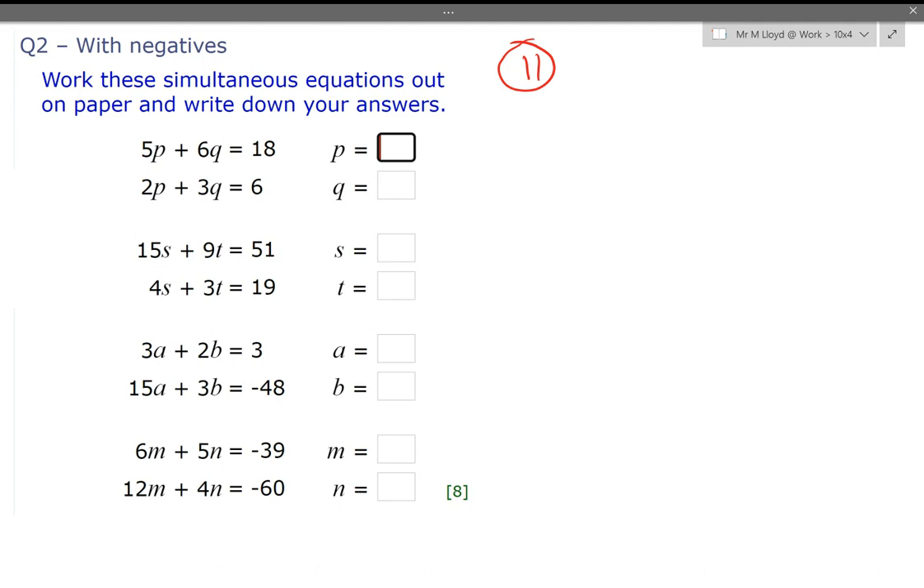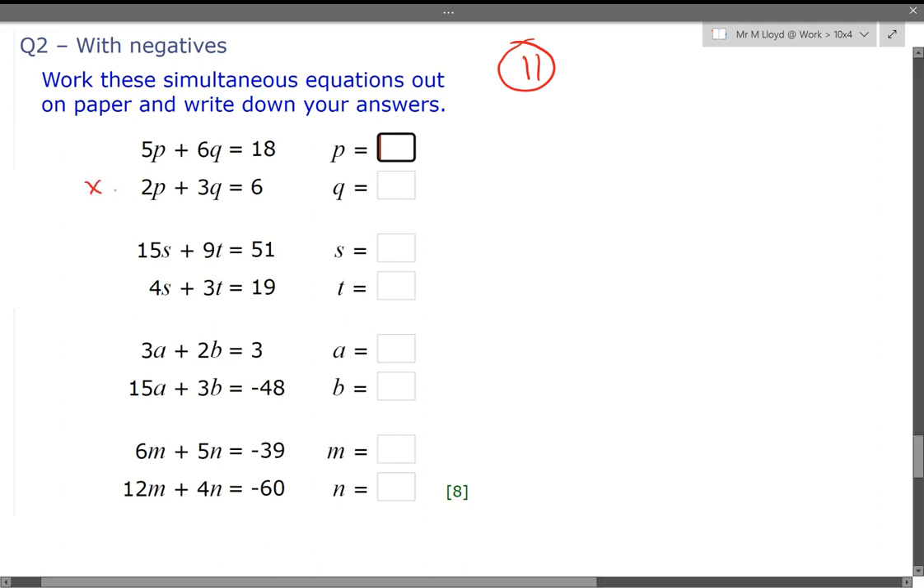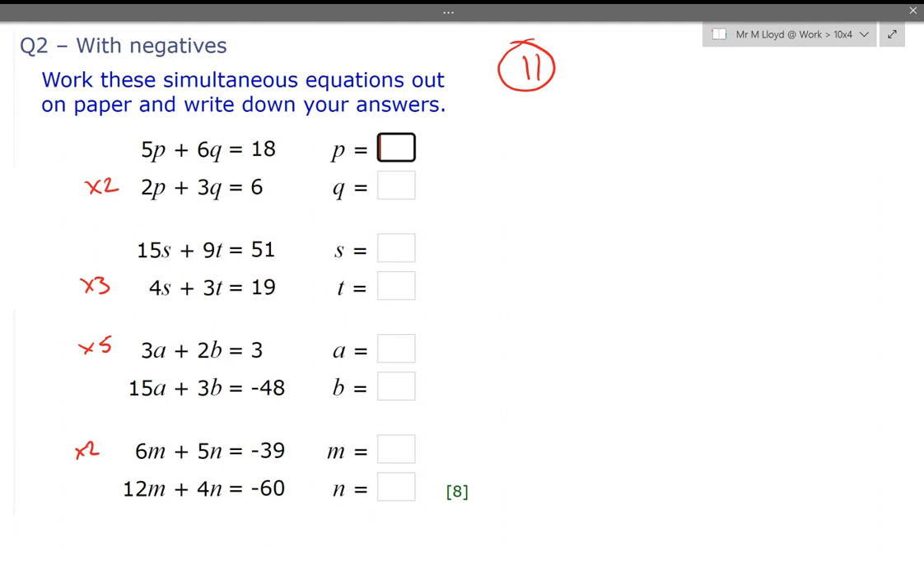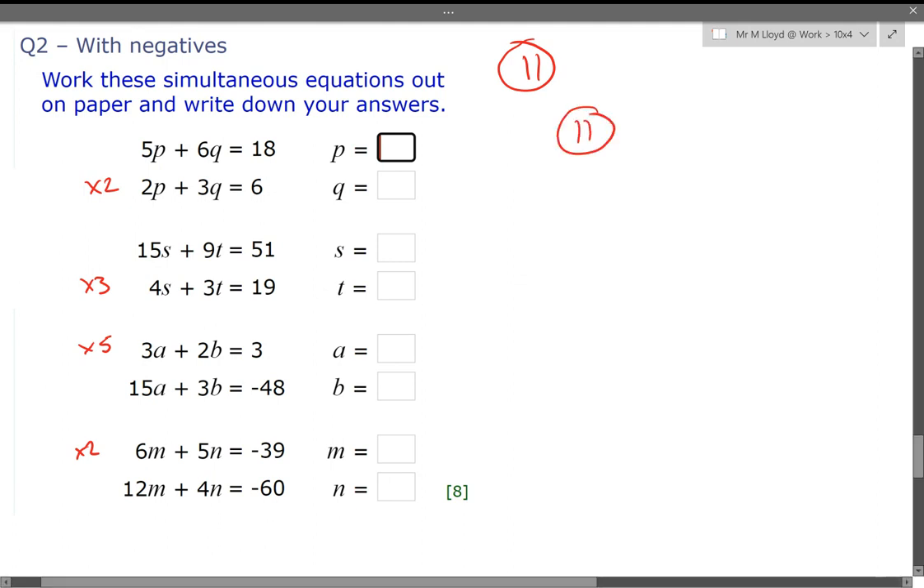Okay, here's the hint. So that bottom equation for that first one will be multiplied by 2. The bottom equation for the second one multiplied by 3. Top equation multiplied by 5. And then in the bottom, the top equation is multiplied by 2. So do that. That should make one of your unknowns equal, and then you can have a go. So yeah, pause the video and have a go at these 4.